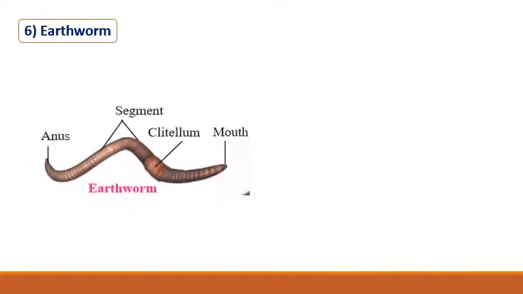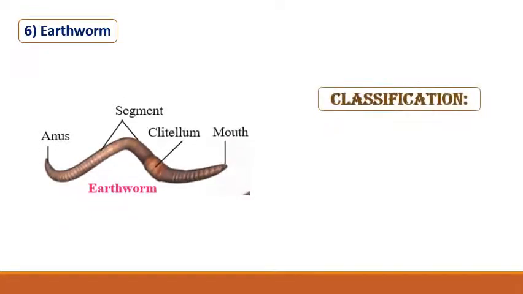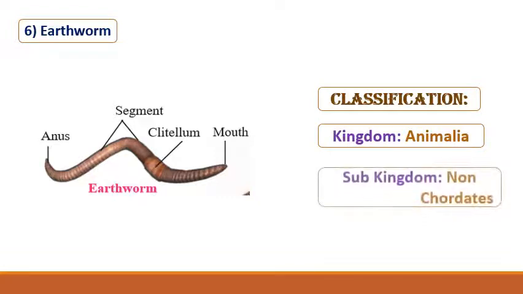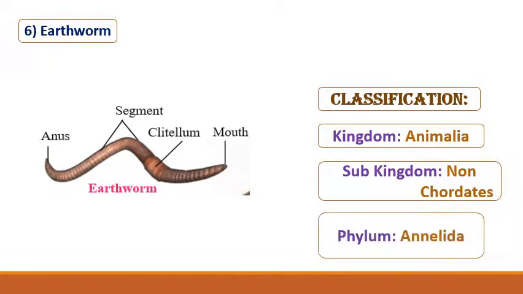Next one is earthworm. See this. We will write the classification: kingdom Animalia, subkingdom non-chordates, and phylum Annelida. Yes, dear students, the body of these animals is long, cylindrical, and metamerically segmented. You can see there.